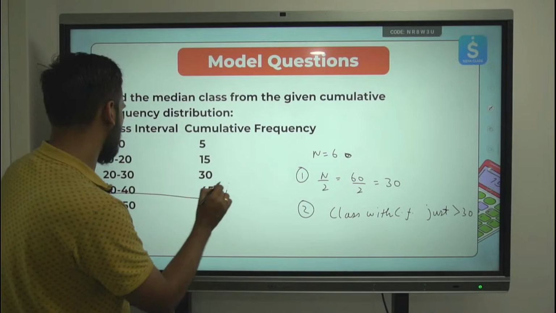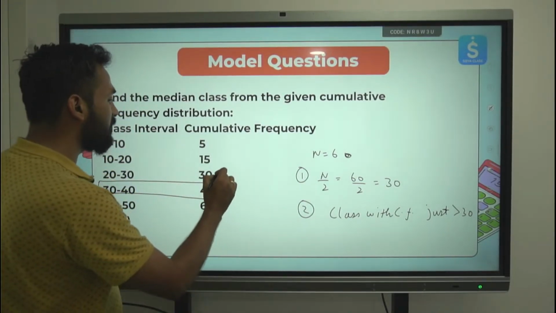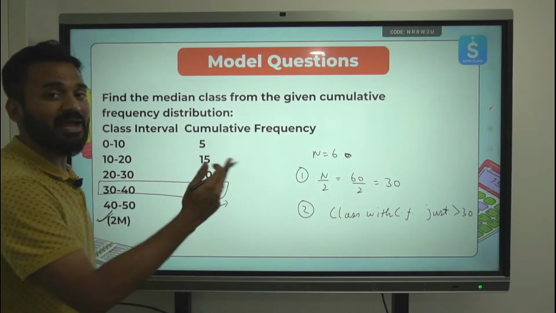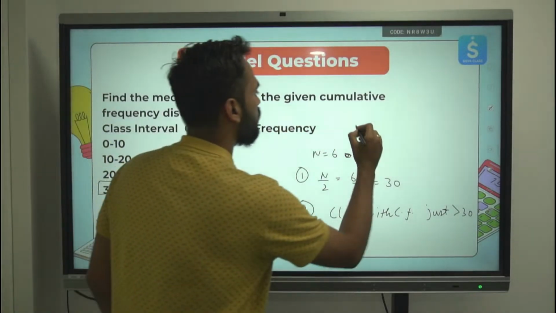Just greater than 30. Not 30, just greater than 30. It should not be equal to 30. Some of the students will make the mistake. This is wrong. More than 30. Just greater than 30 is 30 to 40. So the median class is 30 to 40.